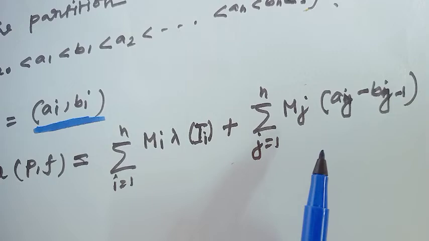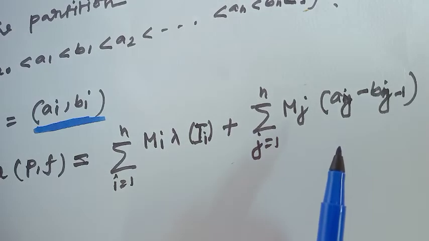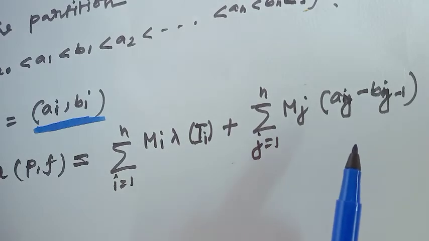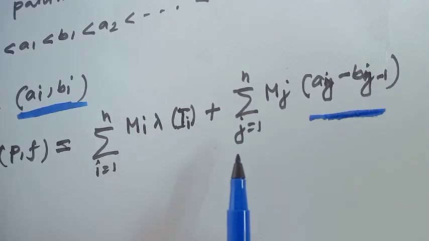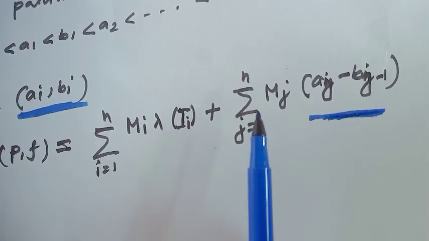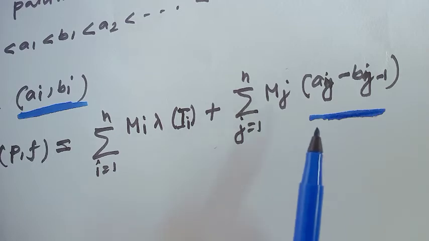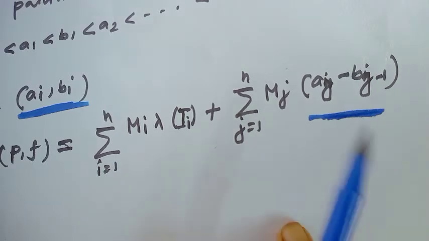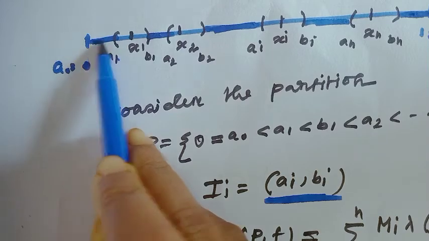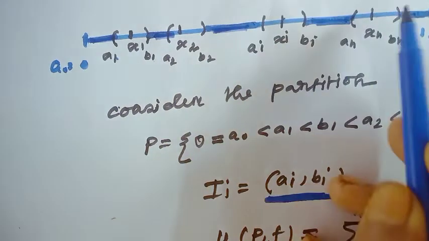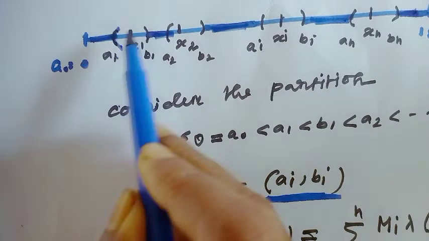At first we have to find the maximum value of the function for each subinterval and the length of this interval, and this would be summation j equal to 1 to n, capital Mj times (Aj minus Bj minus 1). Are you getting? The j part is for this part and the i part is for this part.